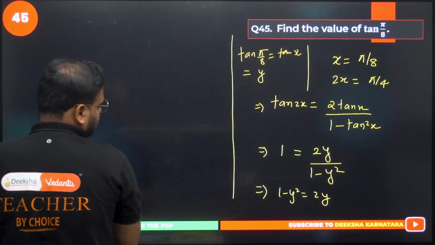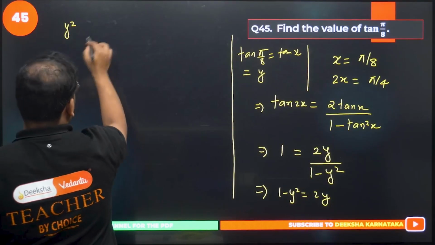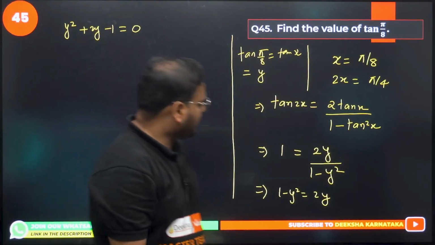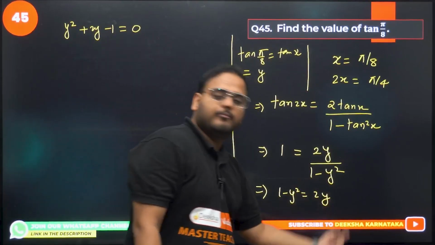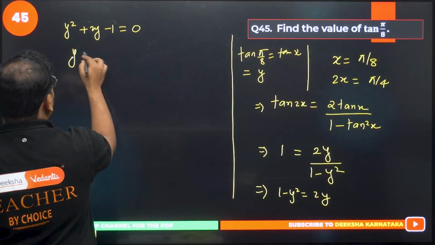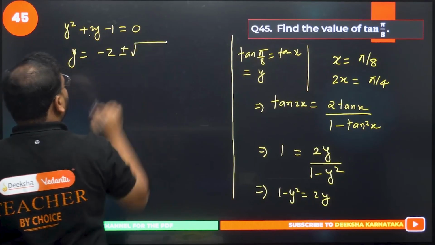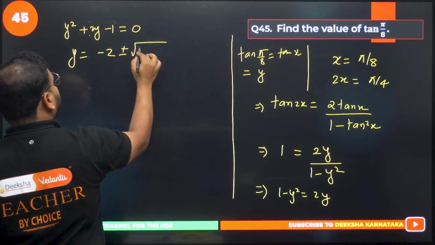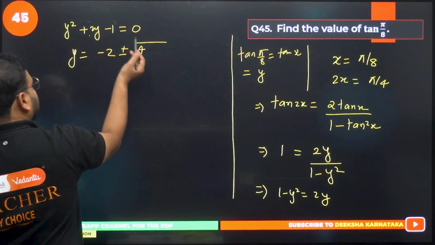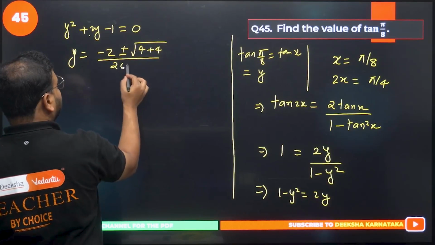Okay. So you can see here my quadratic is nothing but y square plus 2y and minus 1. Y square will become positive, plus 2y, and 1 will be negative. Okay, let's apply the formula. So I can write here y equals minus b, it means minus of this number, minus 2, plus minus the root of the square of this number, which will become 4, minus 4ac, right? So 4 into a into c over here. So minus 1 makes it plus 4, divided by 2 times a, so 2 times 1.